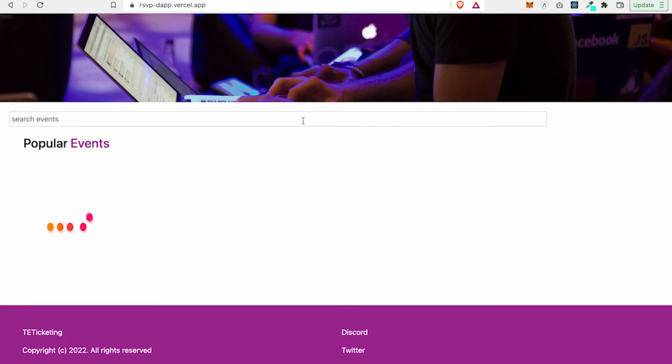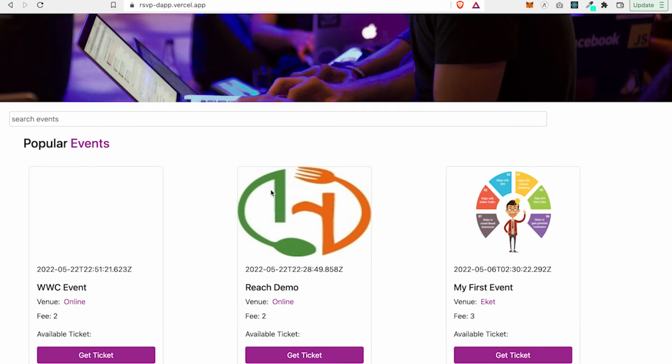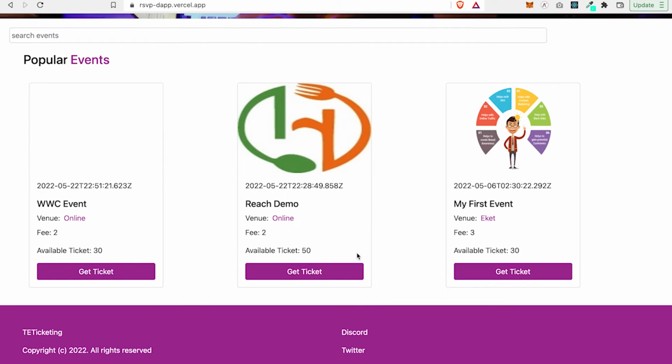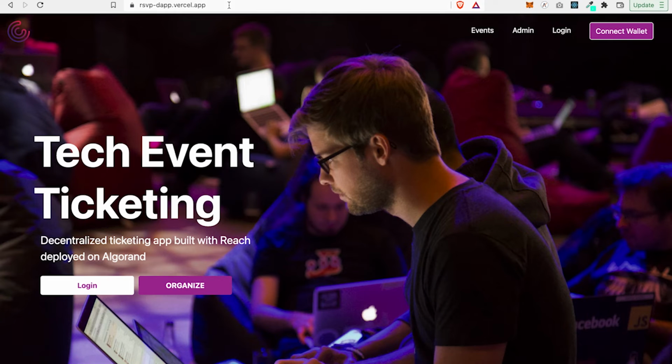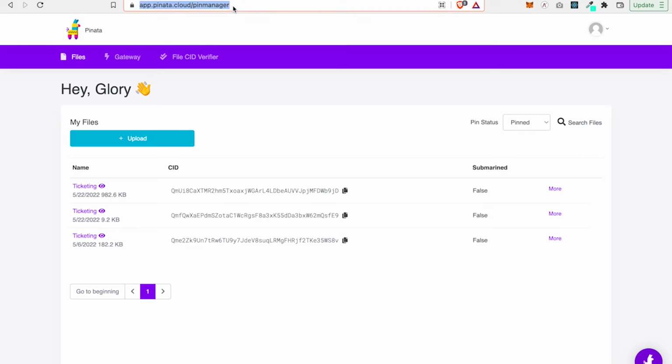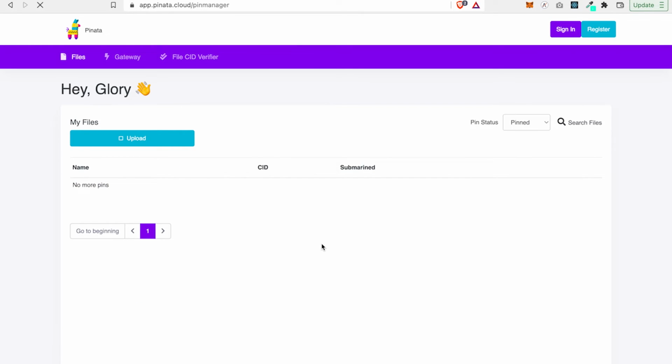The events are loading. Before now I had three events, so I have to refresh. It takes some time for the event to get loaded. The metadata for this event is uploaded on IPFS, and the blockchain on which we are deploying this is Algorand. If I go to my Pinata dashboard, I have just three events there. Let me refresh. If everything goes well, I should see the fourth event that I just created.